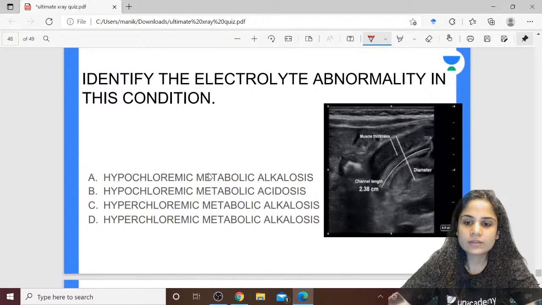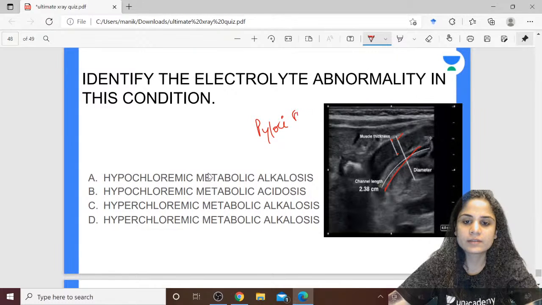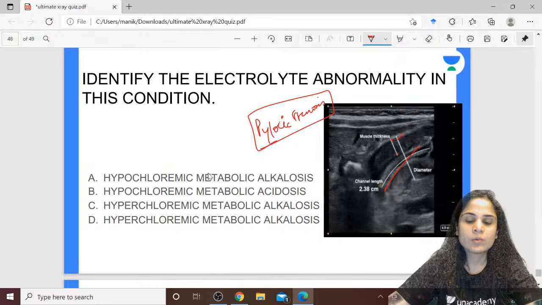Alright, so the diagnosis, as all of you can see, there is muscle thickness in the pyloric canal and there is elongation of the channel length. Okay, so this is nothing but idiopathic hypertrophic pyloric stenosis. Absolutely correct.